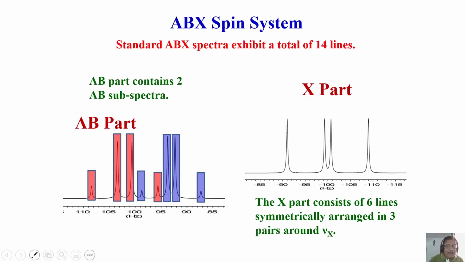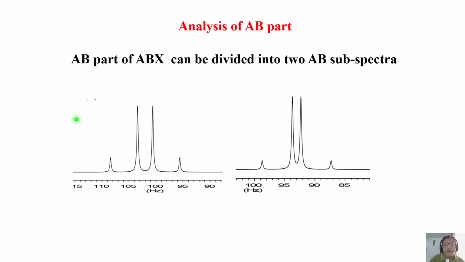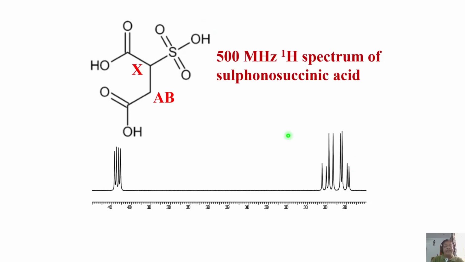On the other hand, the AB part contains 2 AB subspectra, which can be analyzed. If you expand that, the AB part can be divided into 2 AB like this and this. And this is a classic example of an ABX. It is a 500 MHz proton spectrum of sulfonoxyxenic acid. These 2 protons are chemically non-equivalent and form an AB spin system. They are strongly coupled, but with this proton, they are weakly coupled. These 2 are strongly coupled, and each of them with this one is weakly coupled. So it is a classic example of an ABX spin system.